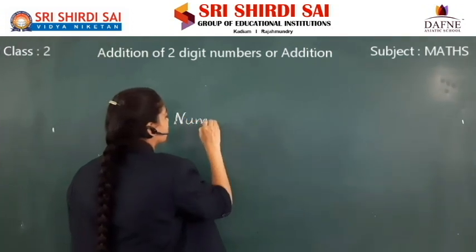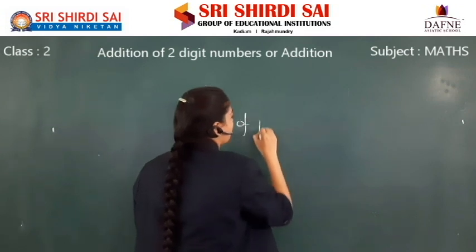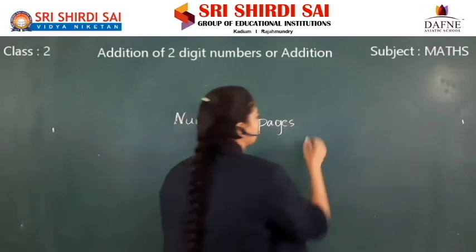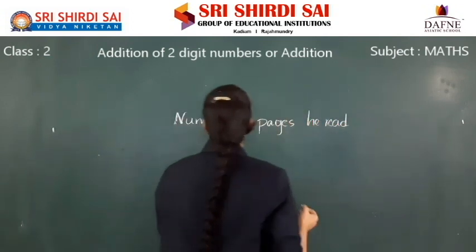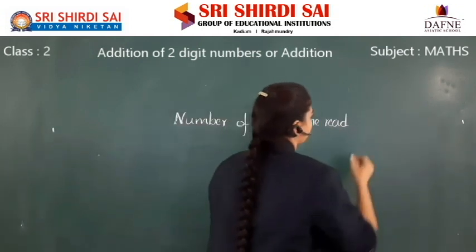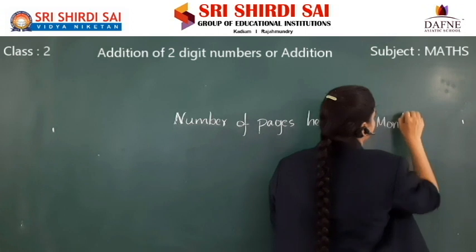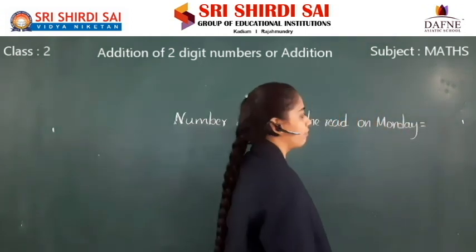Number of pages he read on Monday is equal to 41.